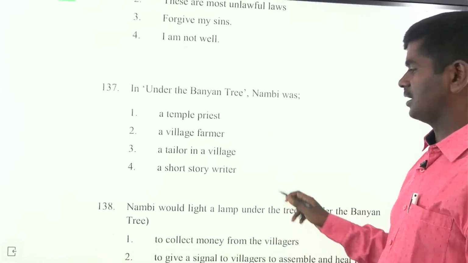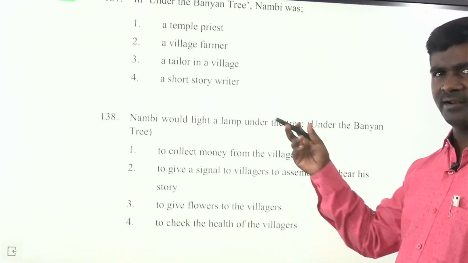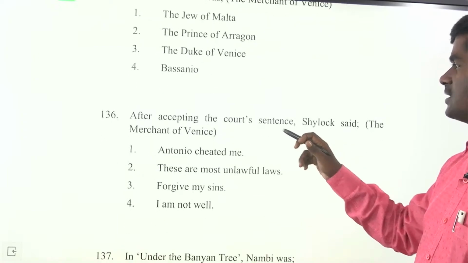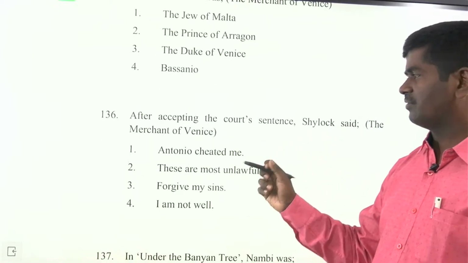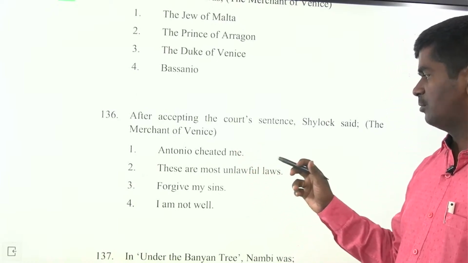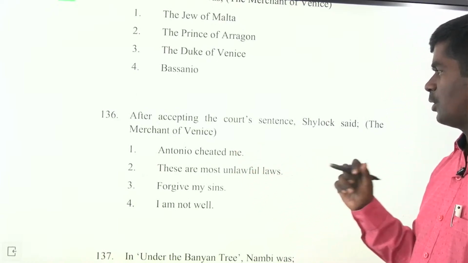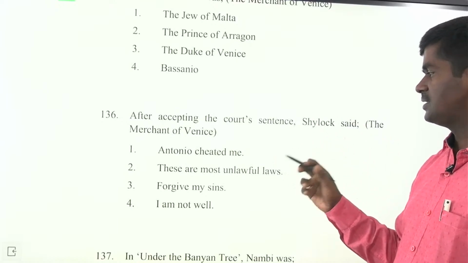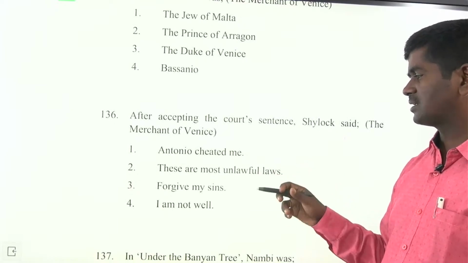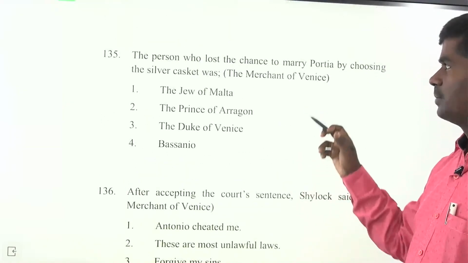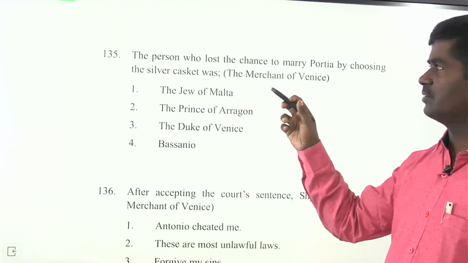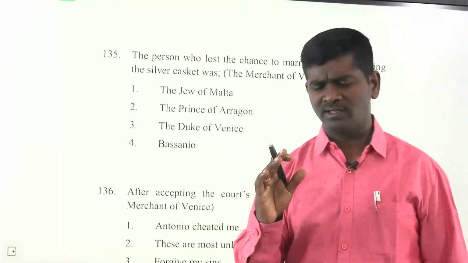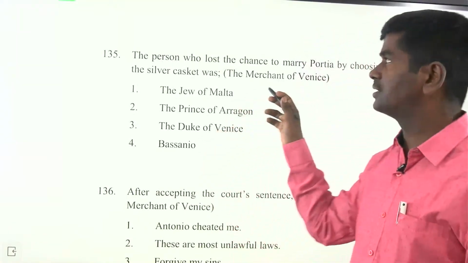You can see, Nambi would light a lamp under the banyan tree. This is actually from a short story. After accepting the court sentence, Shylock said, in The Merchant of Venice, Antonio cheated me, and these are the most unlawful laws. Forgive my sins, I am not well. The person who lost the chance to marry Portia by choosing the silver casket was, okay, this is not a part of your listed syllabus, but you need to read.